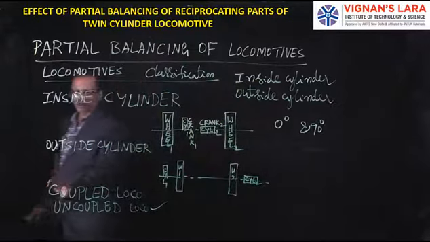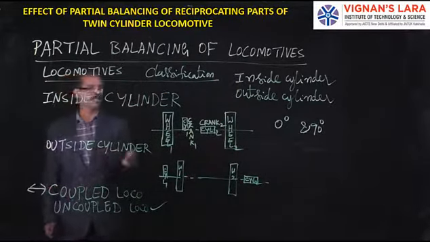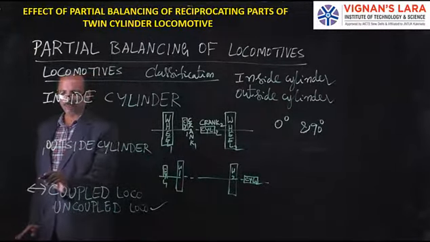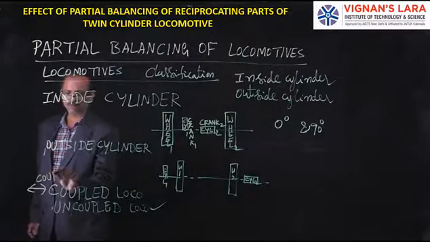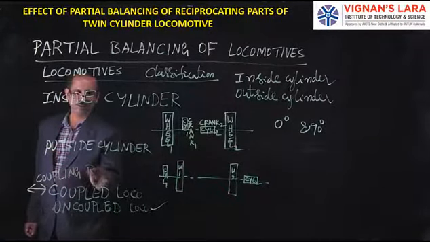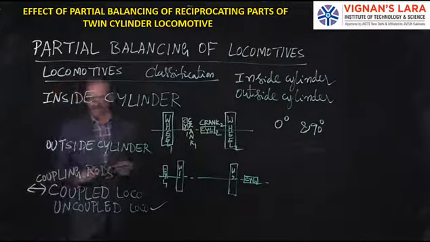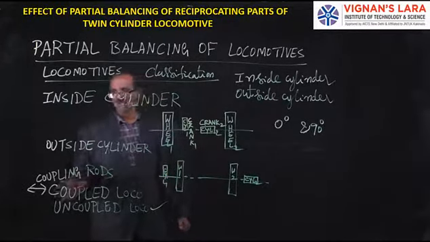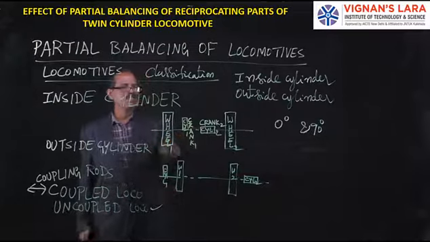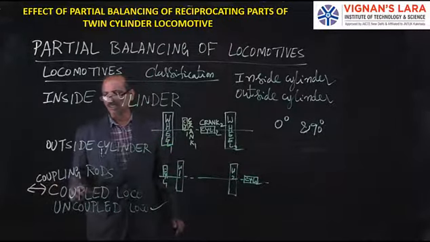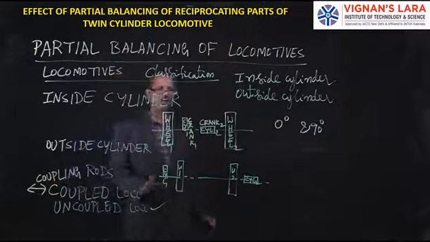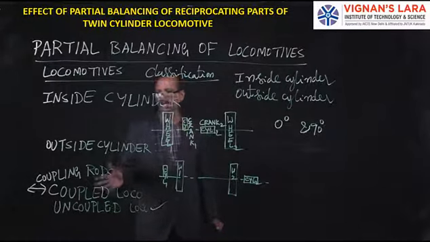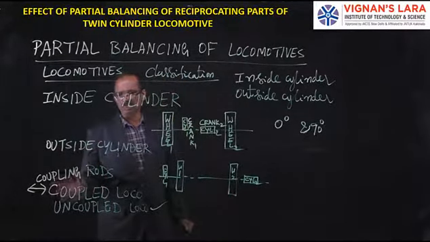Whereas in a coupled loco, the front wheels and rear wheels, the number of wheels which are part of the engine, are coupled by means of coupling rods. So in case of the coupled loco, in addition to these wheels and cylinders, we will have two more components called coupling rods. The coupling rod is also reciprocating or revolving along with the wheel, so that is also an unbalanced force.